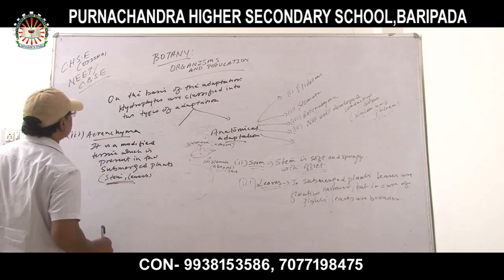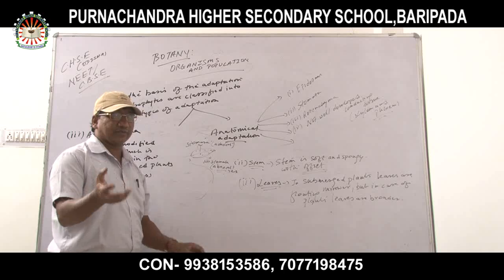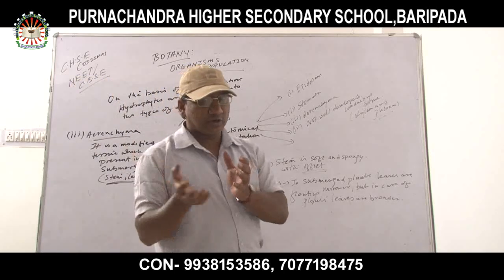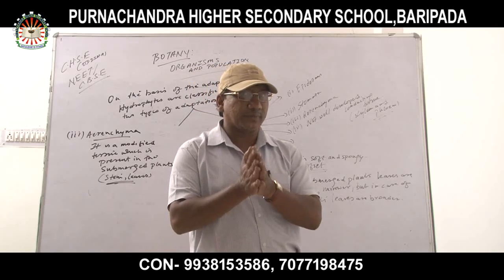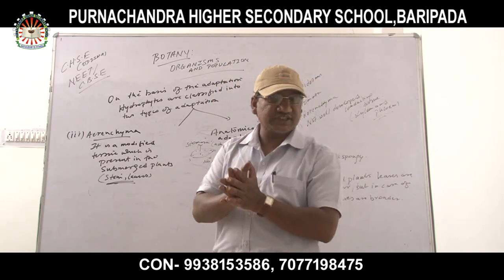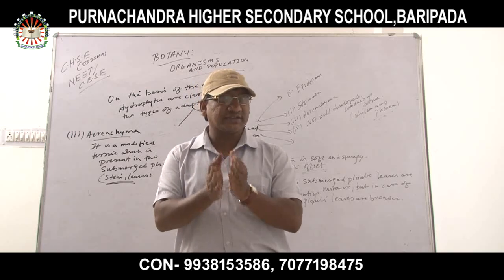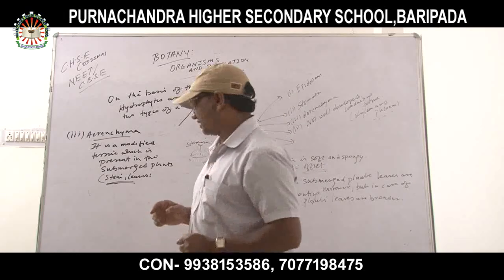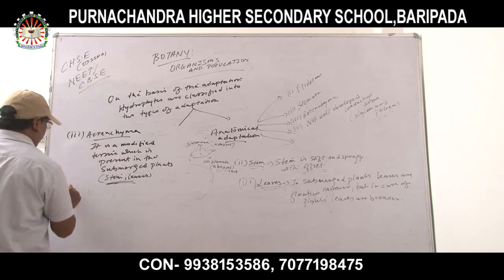What happens in parenchyma? It holds the air to help maintain the buoyancy and helps the plant stand upright. Which kind of tissue? That is parenchyma, which is completely filled with gases, which helps to maintain the buoyancy and helps the plant to stand upright in the case of aquatic plants or hydrophytes. Okay? Parenchyma.